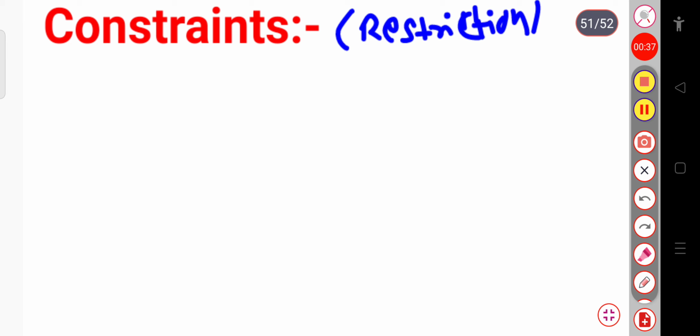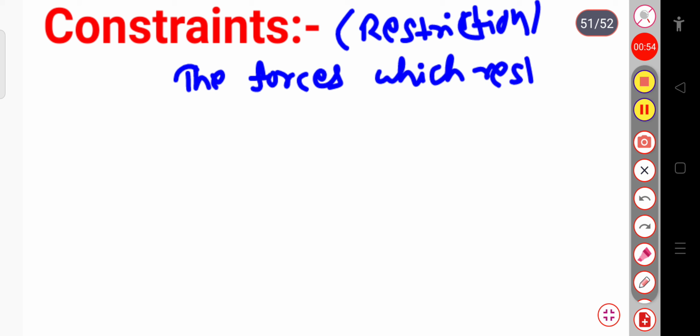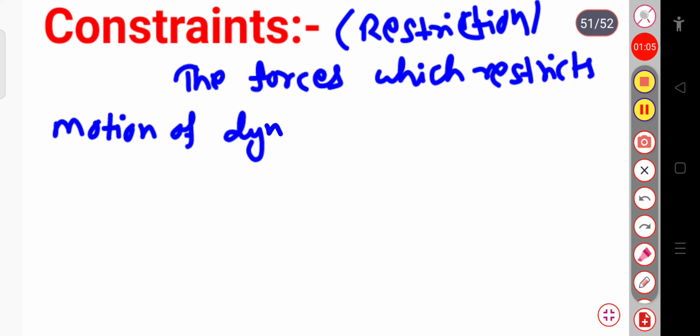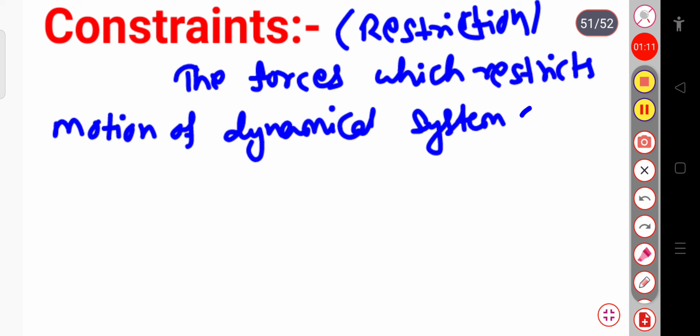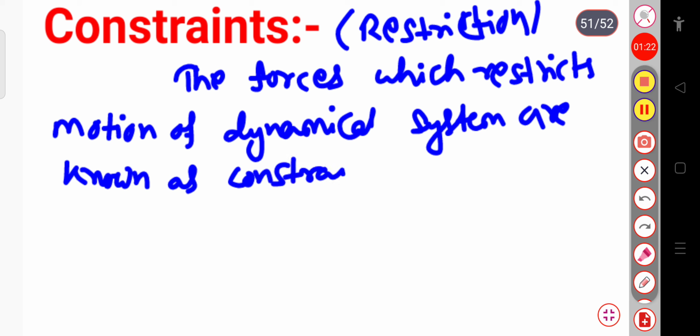So here we can say that the forces which restrict the motion of any dynamical system are known as constraints. So constraints are basically the forces that restrict the motion of the dynamical system.